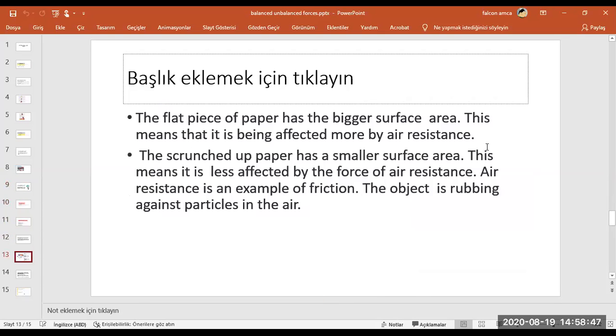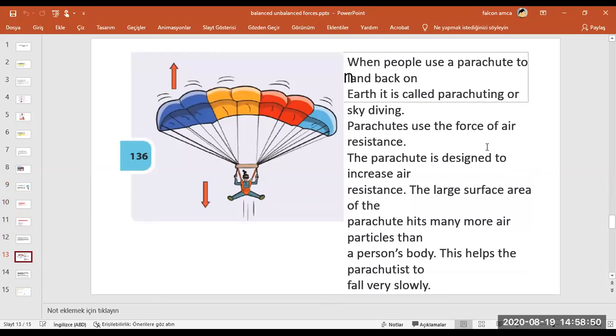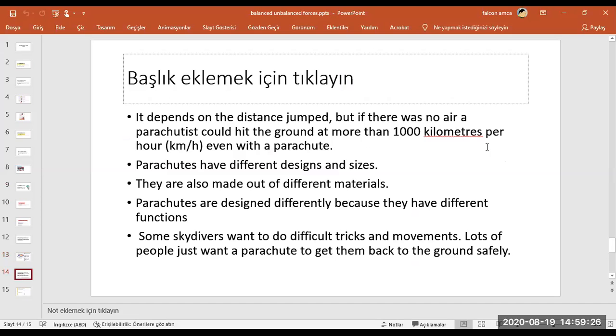But we can say flat paper has a large surface area like this parachute, and if we compare these two parachutes, like these two papers, this one will fall down very slowly. Okay, I'll show its picture to you. You must know that air resistance comes from surface area. If surface area is large, it will be slower. If surface area is small, it will fall, we can say, faster.